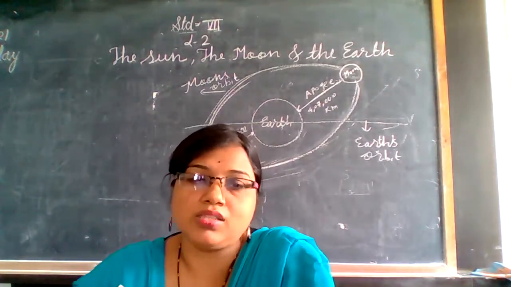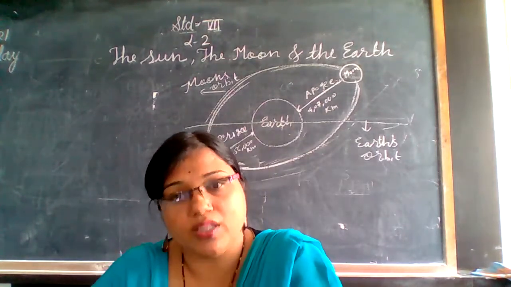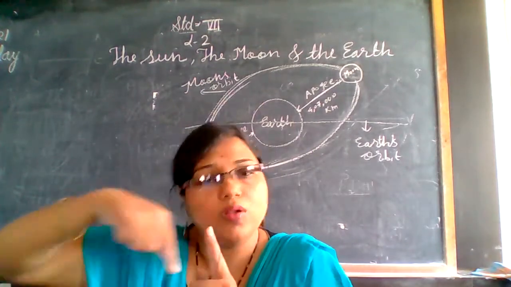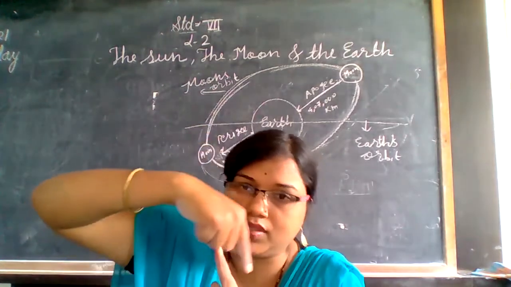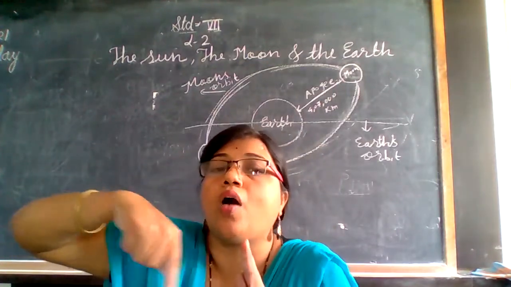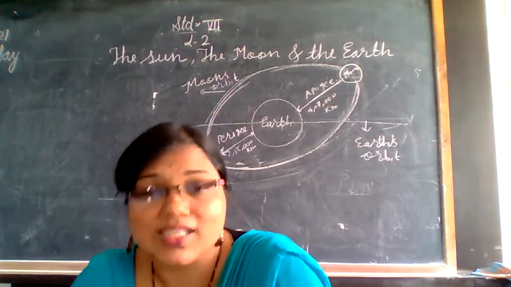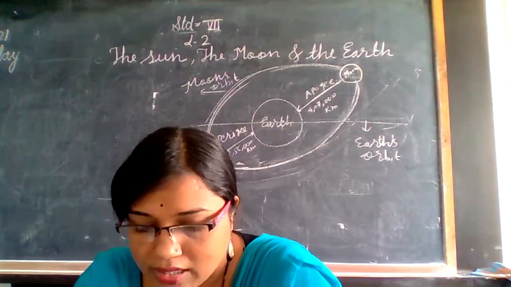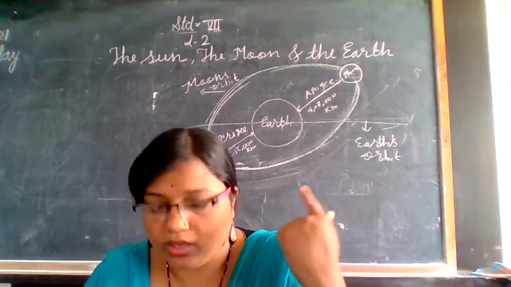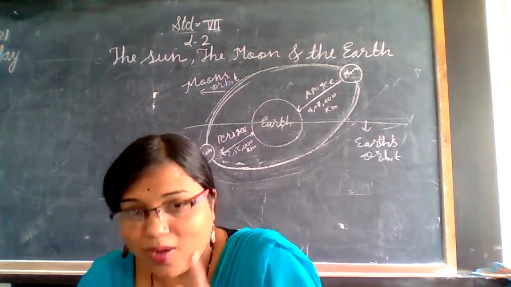So like the Earth, the Moon also has axial and orbital motion. Why? You know that the Moon rotates around itself. This is called the axial motion, and it also moves around the Earth. That is called the orbital motion. So just like the Earth, the Moon has axial and orbital motion. While rotating around itself, the Moon revolves around the Earth, and the Earth revolves around the Sun.